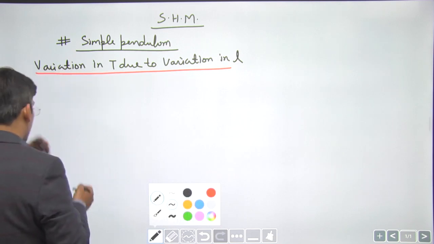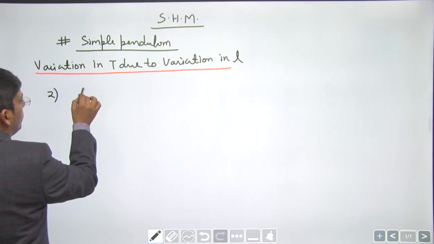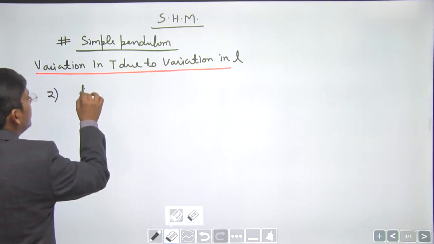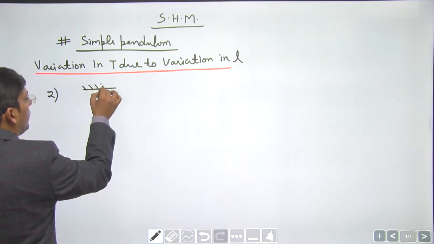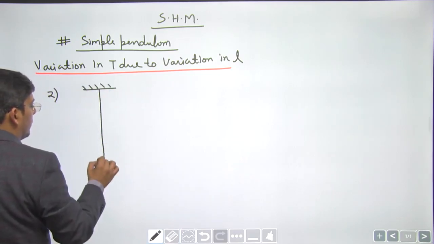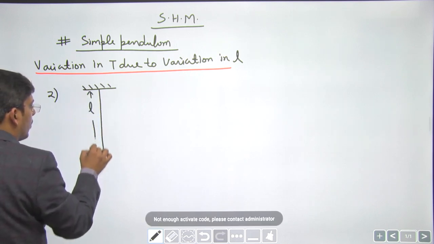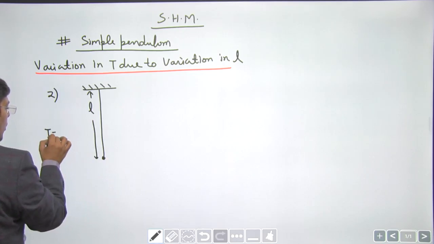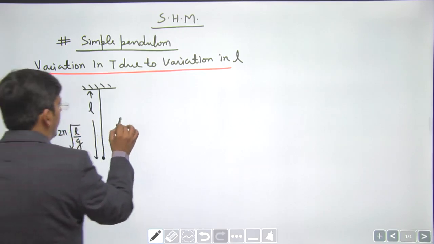Next case can be, dear students, that sometimes the length of the pendulum may change due to the weight of the bob. This was a very small bob, and in that case the length of the pendulum was L. The time period of oscillation of the pendulum was 2 pi root L by g, right?